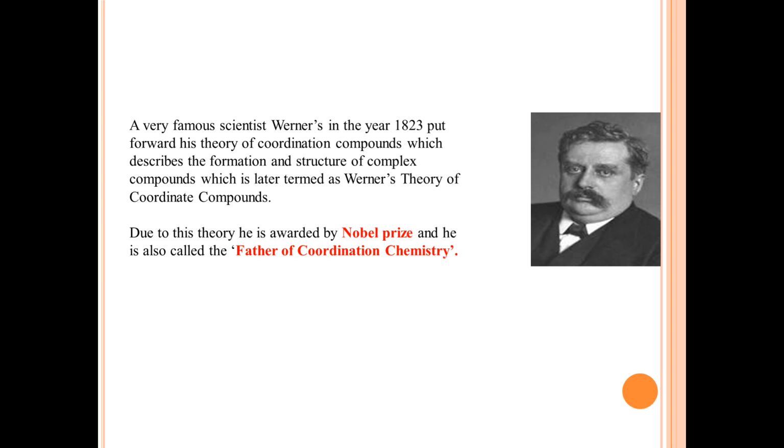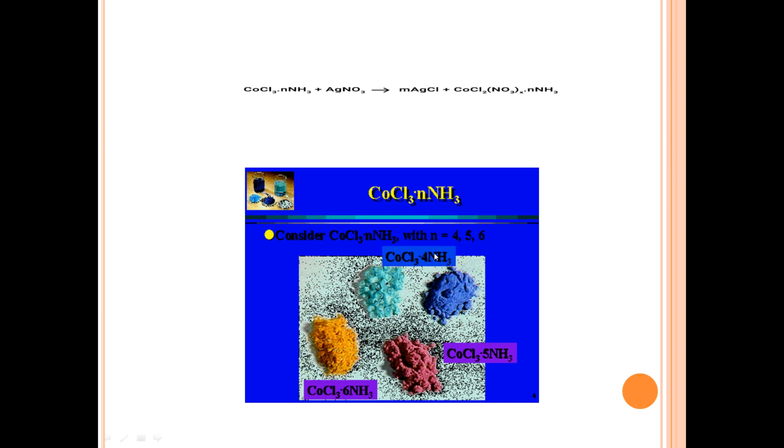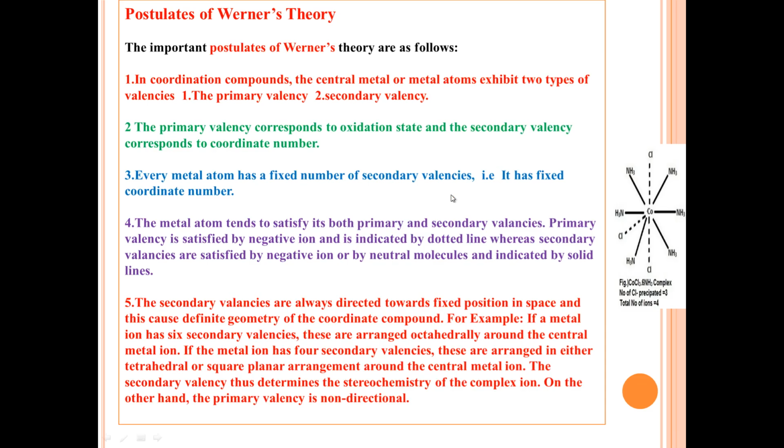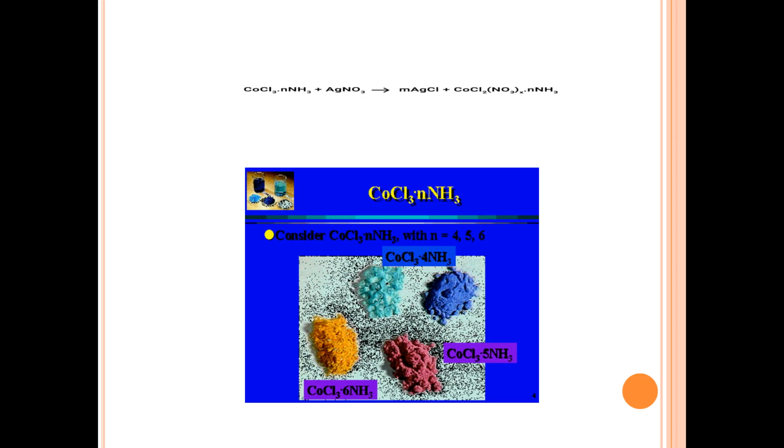So now here you are seeing the figure. He is Werner, the famous scientist, and he is a Nobel Prize winner, and he is called the father of coordination chemistry, and he is the one who postulated Werner's postulates. Now he was working with the example CoCl3·NH3. He was working with this CoCl3 and NH3 in different moles. He treated it with silver nitrate and he got different colors like this as products. Based on this, he postulated Werner's theory.